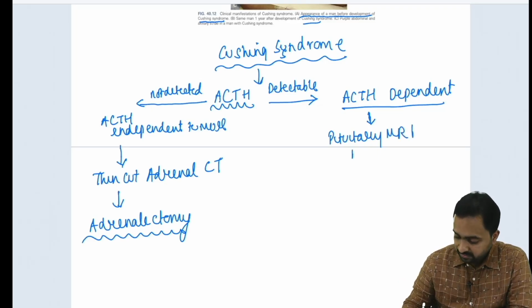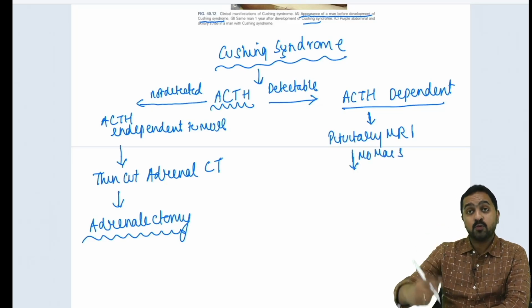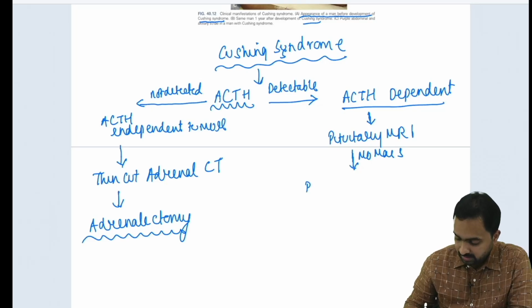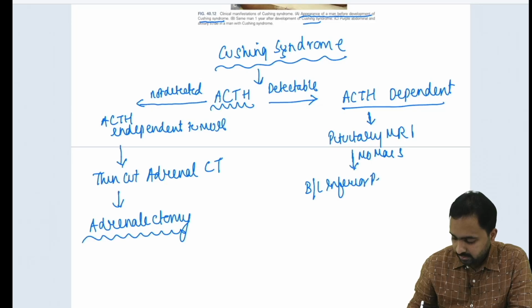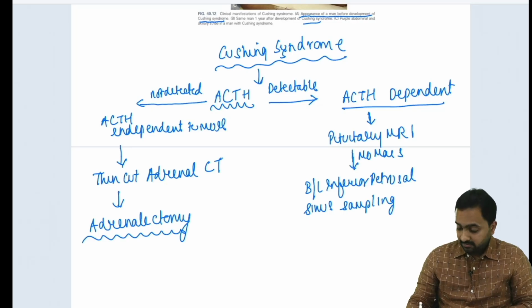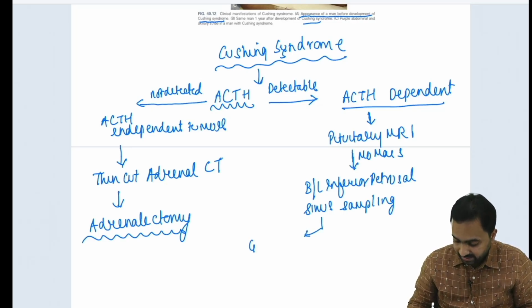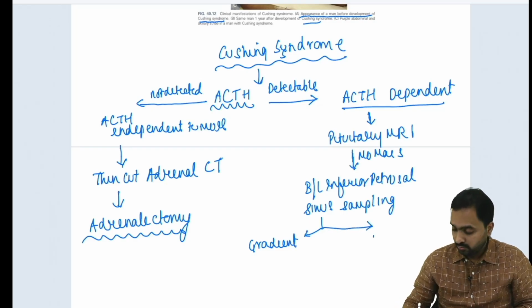Now in case of ACTH dependent tumor, we would go for a pituitary MRI. Now if we find that there is no mass, then we go to the next step, which is bilateral inferior petrosal sinus sampling. Now there could be a gradient established in this, or there could be no gradient.